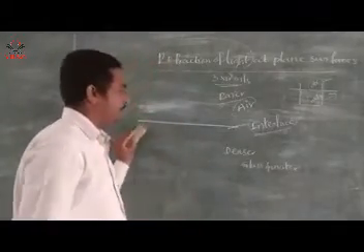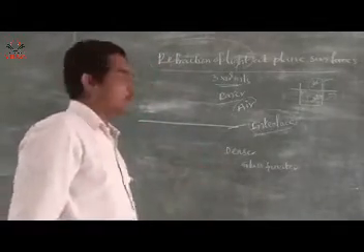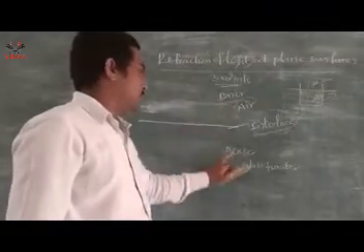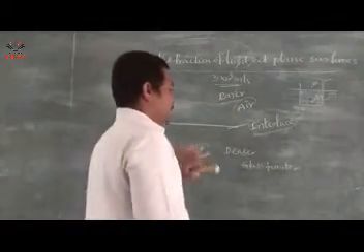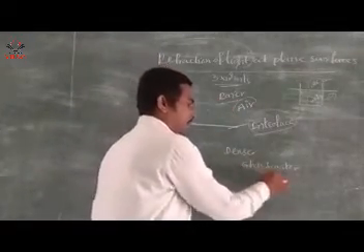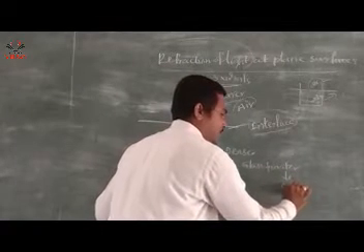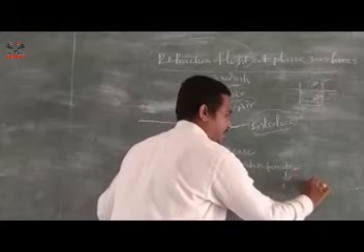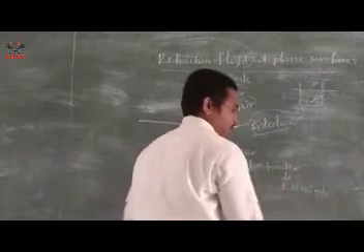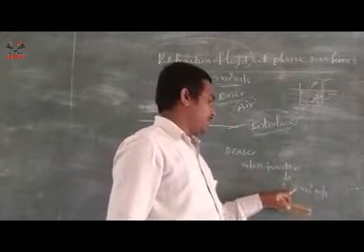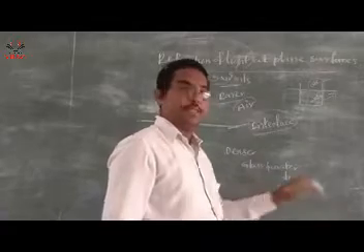Now what is rarer and what is denser? The speed of light in water is 2.25 into 10 power 8 meter per second.